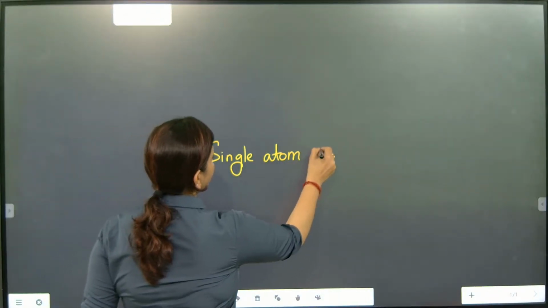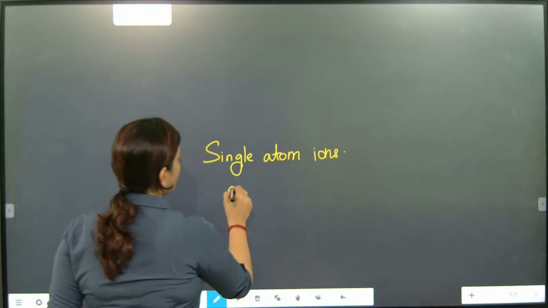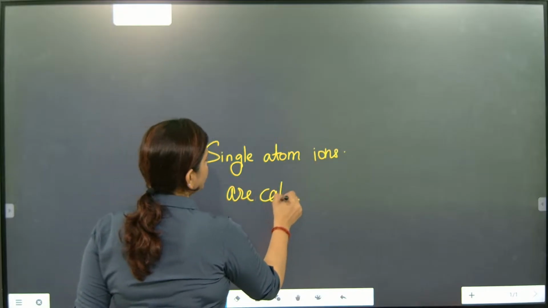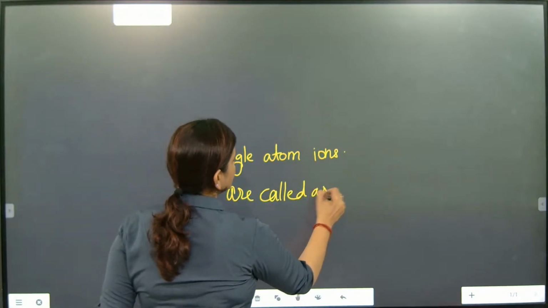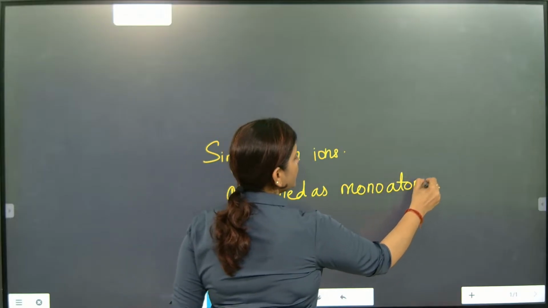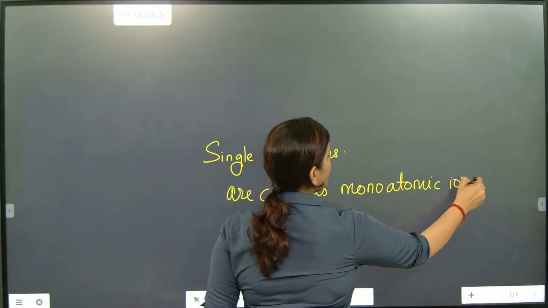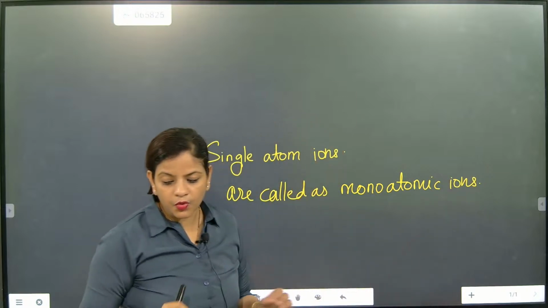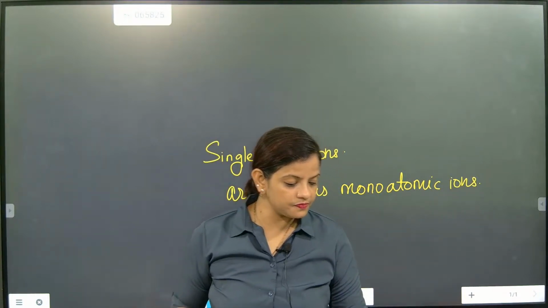Single atom ions are called as monoatomic ions. Single atom ions are termed as monoatomic ions.